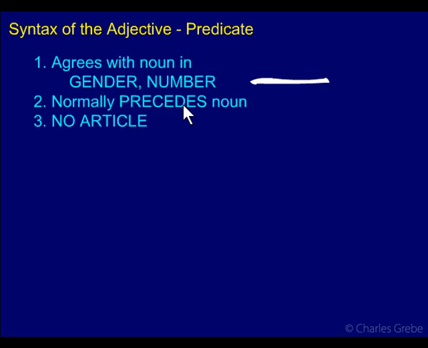Normally, the predicate adjective precedes the noun, unlike the attributive, which normally follows the noun. And lastly, the predicate adjective cannot have an article. So the adjective itself can't have an article. With the attributive, you can have an article. If the noun has an article, then the adjective will have an article to match. Or if the noun is definite, the adjective will have an article. Well, let's look at an example. Usually these things really only make sense when you see them in examples.